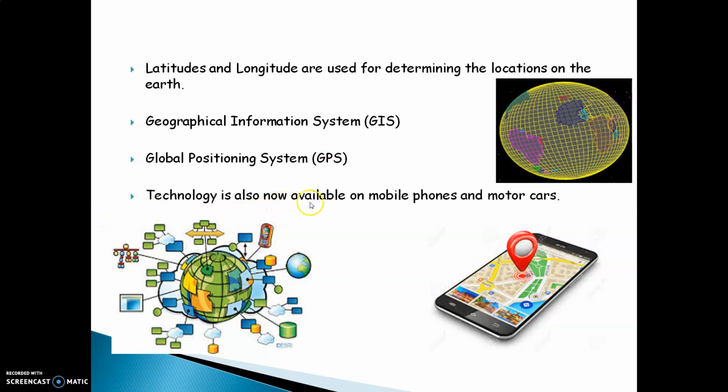Technology is also now available on mobile phones and motor cars. If you travel in a car, you will realize there's a small screen kept near the driver's seat which shows the GPS. If you turn on the GPS, this particular instrument will take you to the place where you want to go. You can see this on your mobile phones also.